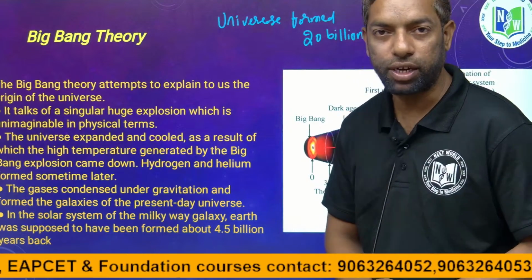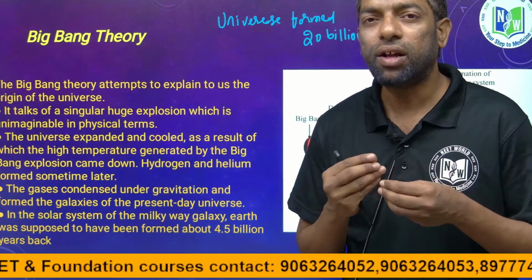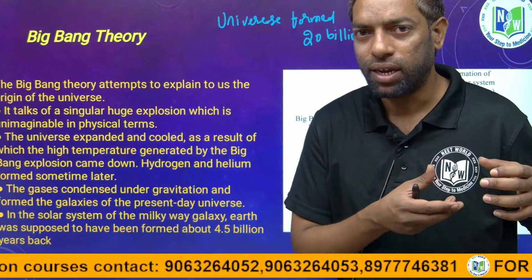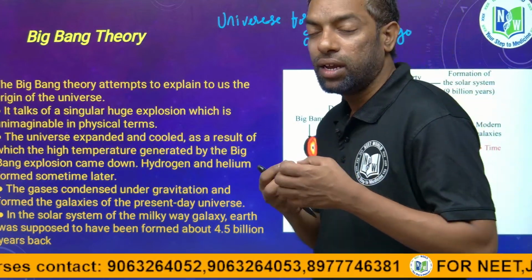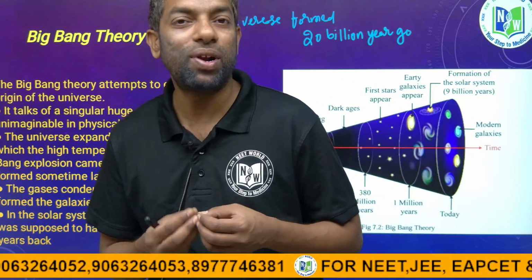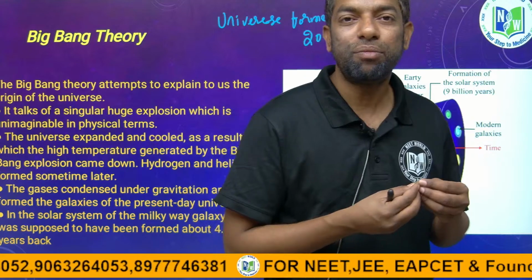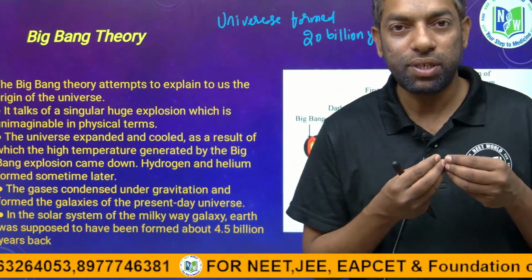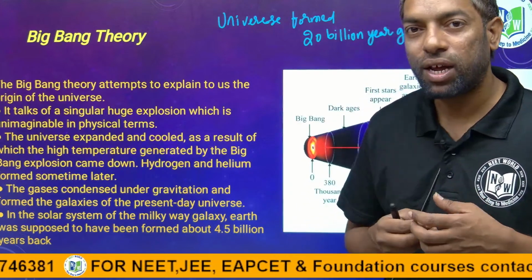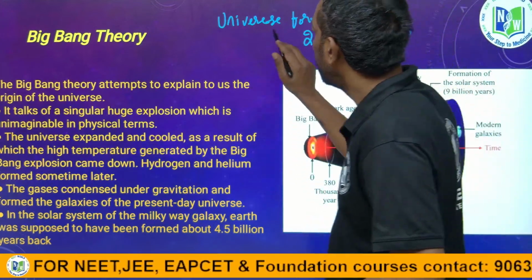What is the universe? It is the combination of many galaxies. What is a galaxy? A galaxy is a combination of solar systems. What is a solar system? A solar system has certain stars combined with planets. Our solar system's star is the sun.